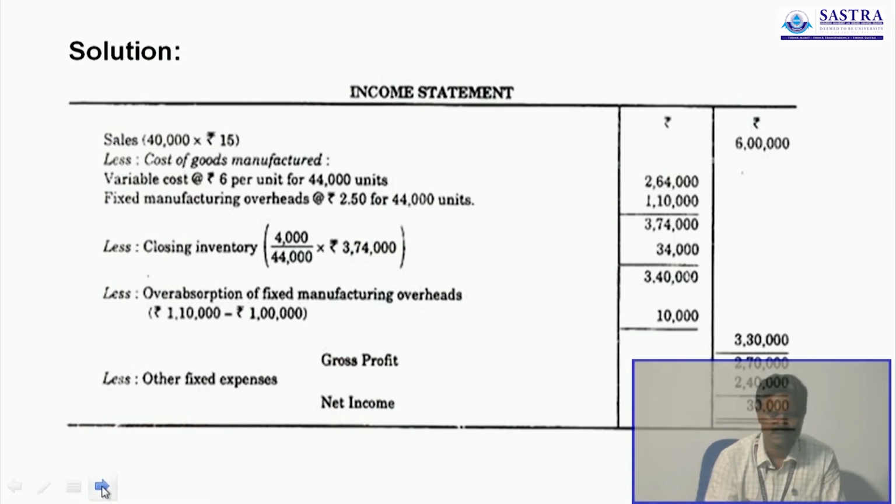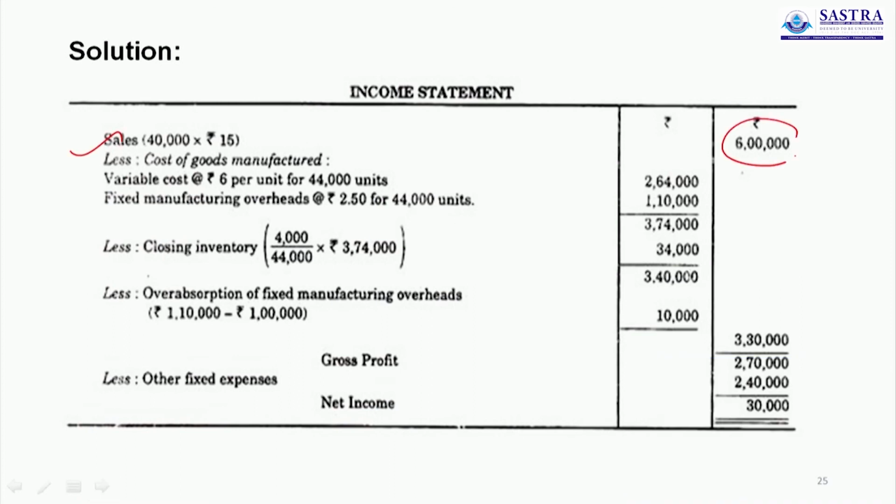So this is the answer. You start with sales 6 lakh less the cost of manufacturing or cost of goods sold, the variable cost 6 per unit. We produce 44,000 units, so total 2,64,000. The fixed manufacturing overhead per unit 2.50, already we produced 44,000, so 1,10,000, less closing stock.